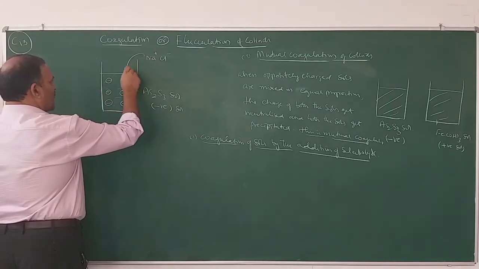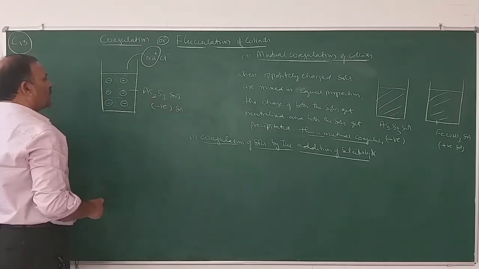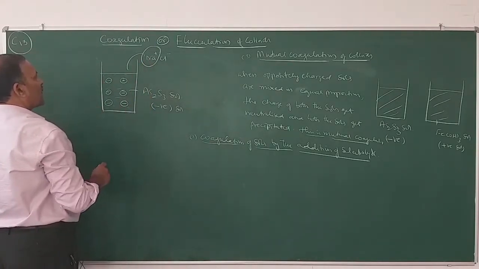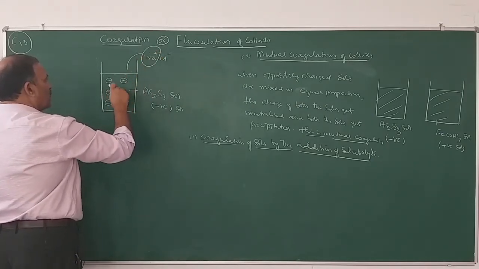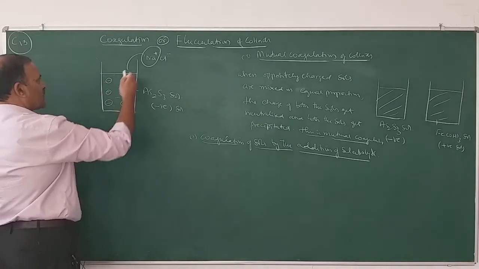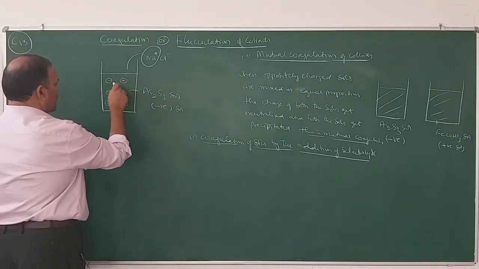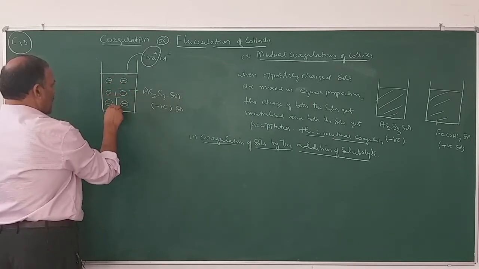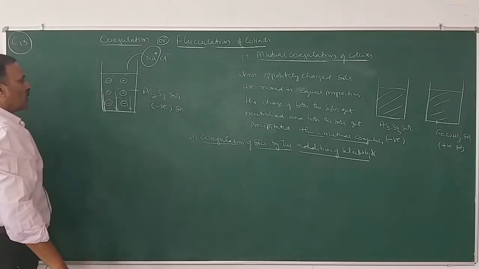They get attracted by sodium ions which carry positive charge. Now the charge on the colloidal particles gets neutralized, and the particles after losing the charges unite together, grow in their size and settle down at the bottom. This is what is known as coagulation.